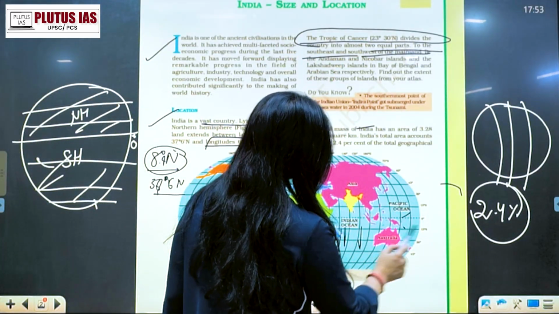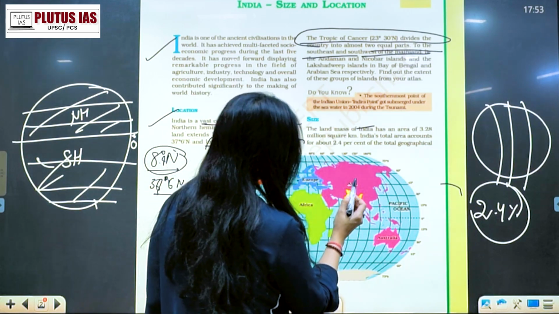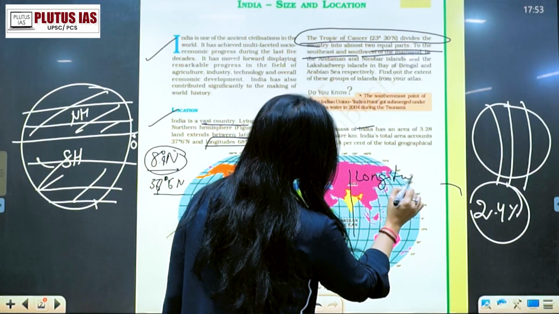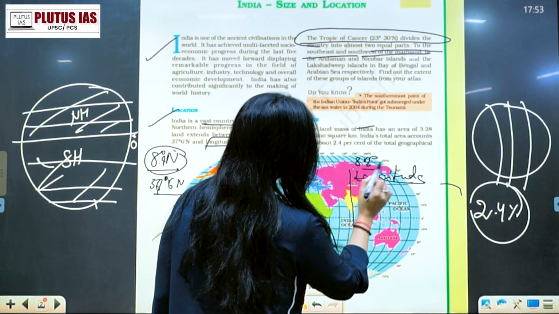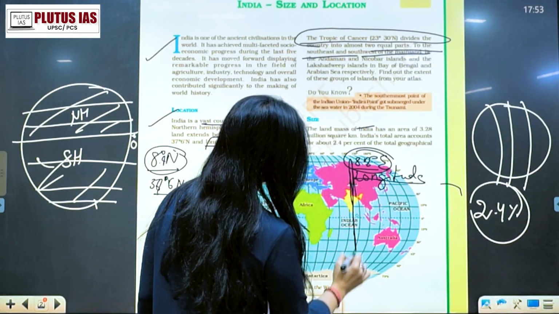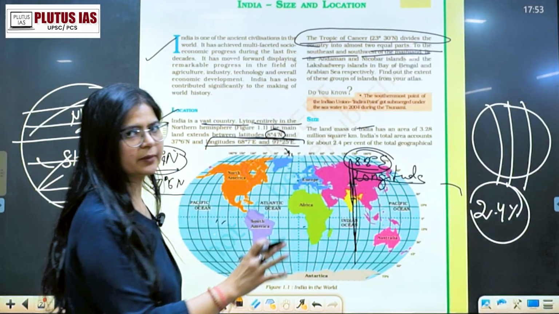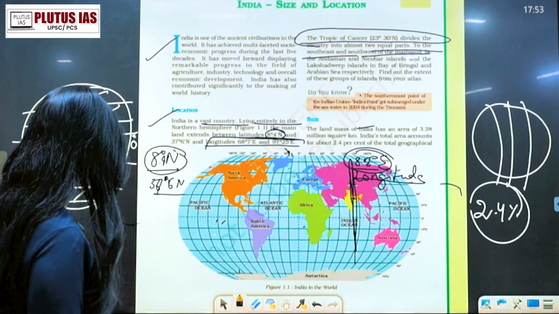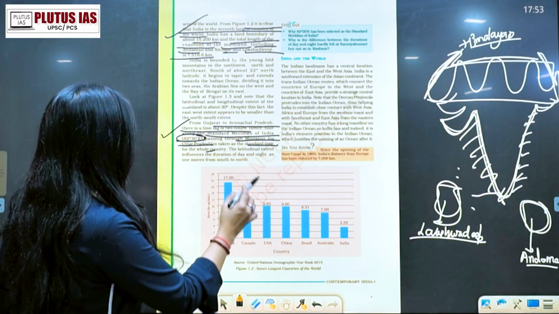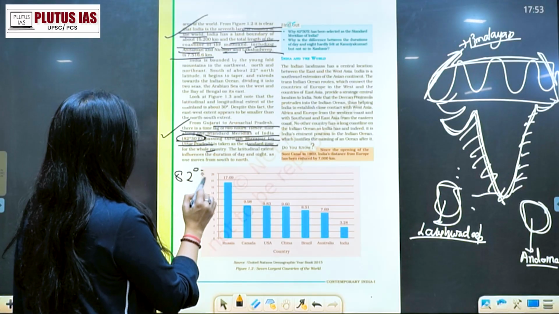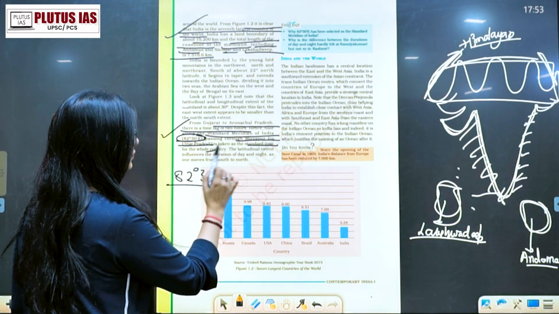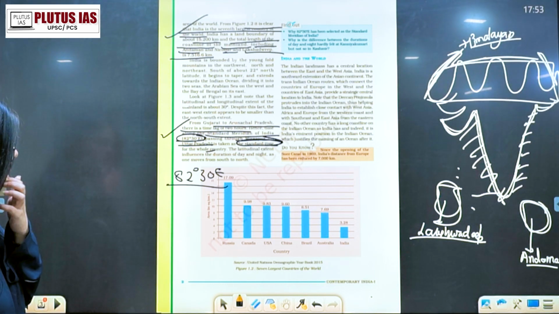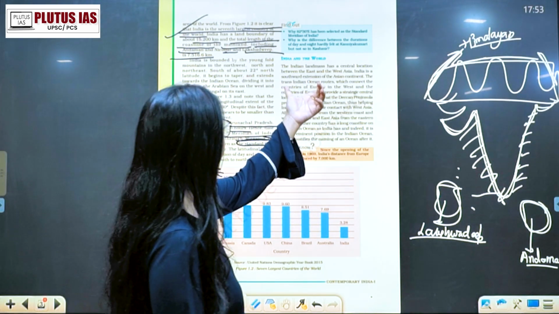There is a place Mirzapur, right, in Uttar Pradesh, from where the longitude is being passed, and this longitude is passing from 82 degree east. और ये longitude जो है आपका, यहाँ पे जो time होगा वही आपका consider किया जाएगा what standard time for whole country. ठीक है, I am again repeating, standard time of India 82 degree 30 east passing through Mirzapur in Uttar Pradesh taken as the standard time for the whole country. And latitudinal extent influences the day and night. ठीक है, next, India and the world.